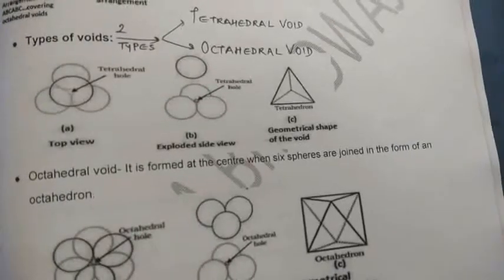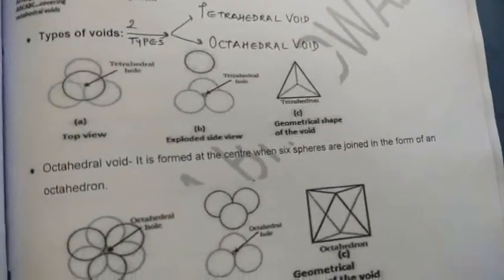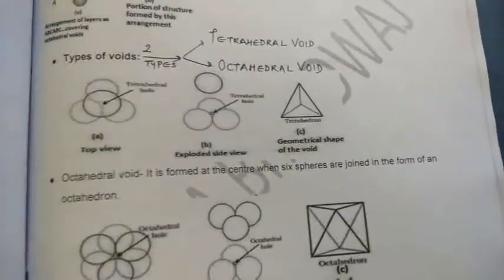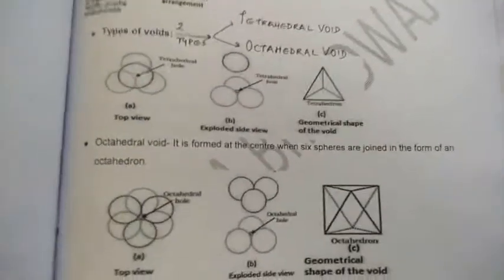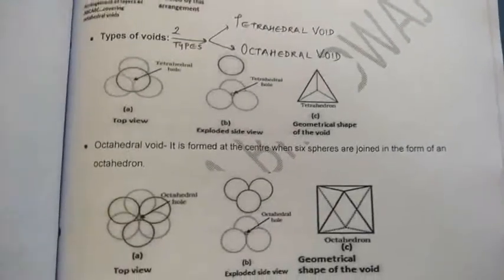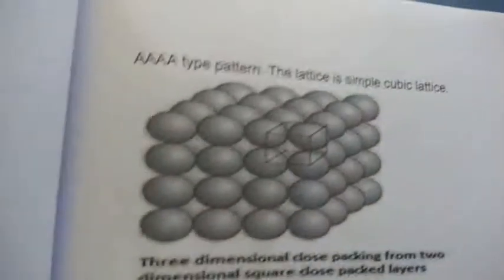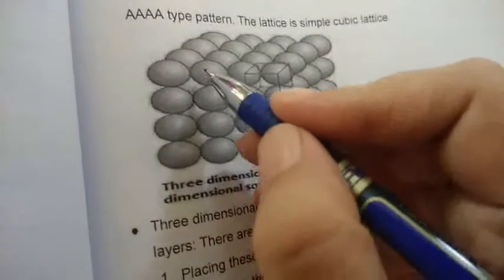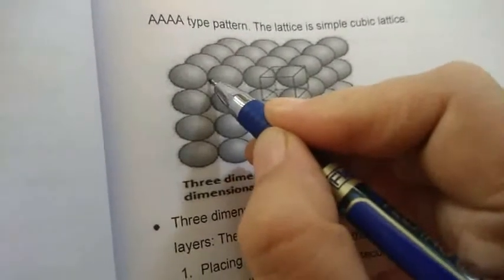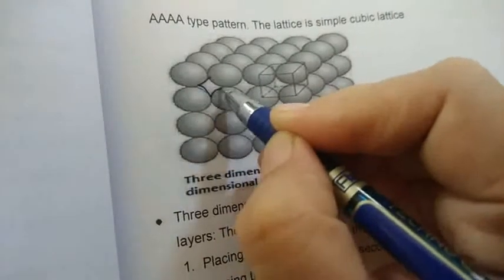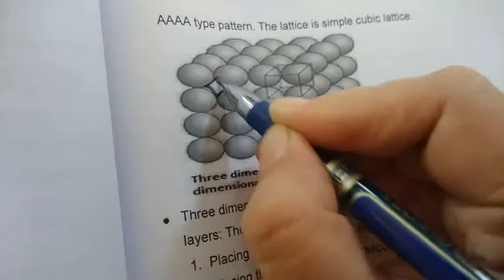Now the next topic is voids. Voids, or the gaps. What are voids? These are the spaces which are left unoccupied when the 2D or 3D structures are drawn. You can very well see this is a 3D structure. If you see it clearly, as the particles are considered to be spherical in shape, when they are staggered over each other, some gap is left unoccupied like this. So the spaces which are unoccupied, where no atom, ion or molecule is present, that space is called a void.